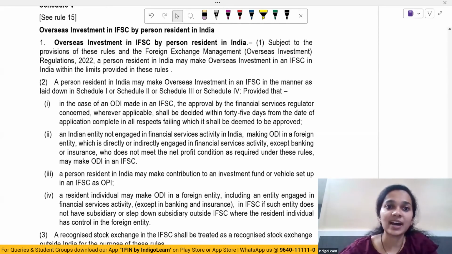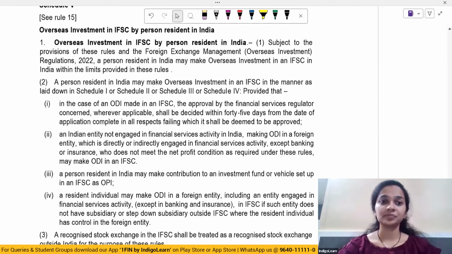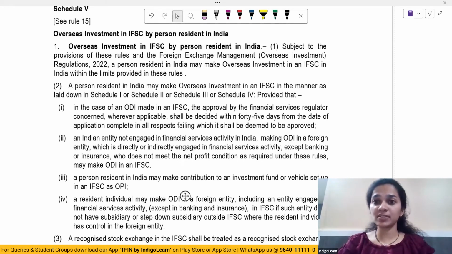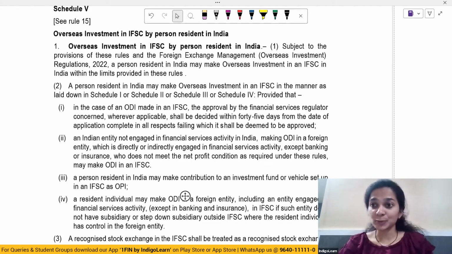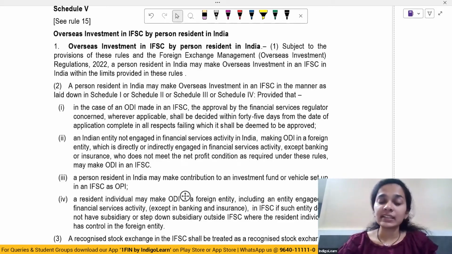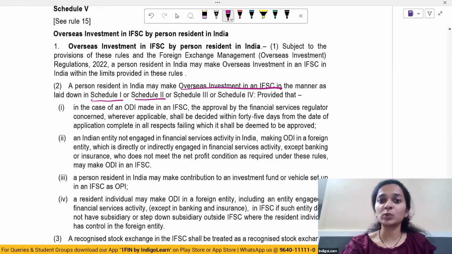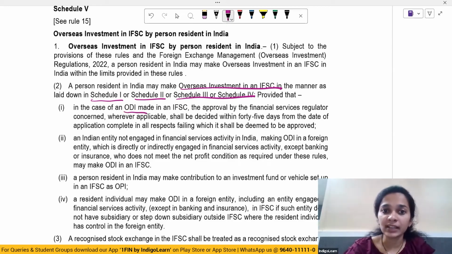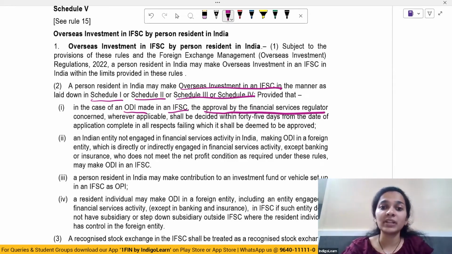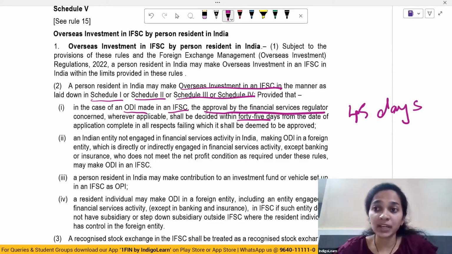So, overseas investment in IFSC by a person resident in India. This can be made provided the rules are complied with. So a person resident in India may make overseas investment in IFSC as laid down in Schedule 1 or Schedule 2 or Schedule 3 or 4. However, in case of ODI made in an IFSC, the approval by the financial service regulator concerned shall be decided within 45 days from the date of application, complete in all respects, failing which it shall be deemed to be approved.